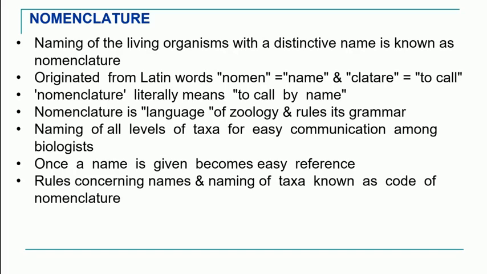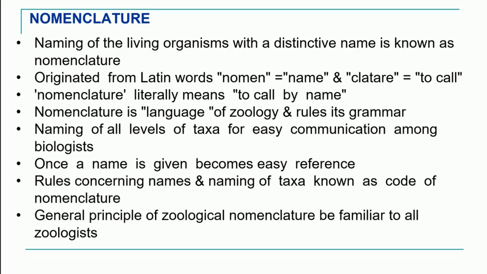Thus, all these rules concerning the names and naming of the taxa are collectively known as the Code of Nomenclature. Since all zoologists work with animals and use their names, it is essential that the general principles of zoological nomenclature be familiar to all zoologists. Okay, so we have understood what is meant by nomenclature, its literal meaning as well as its origin.